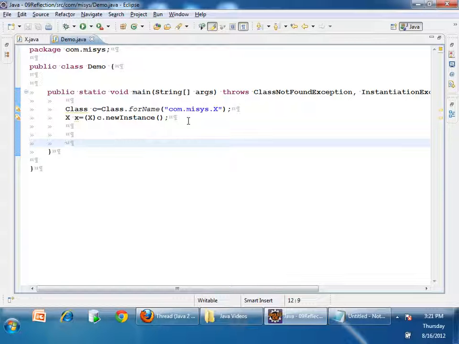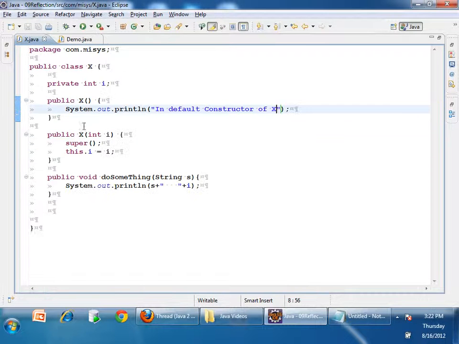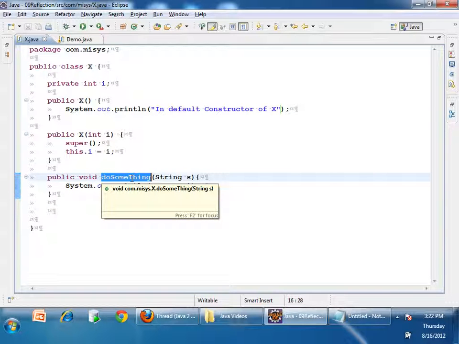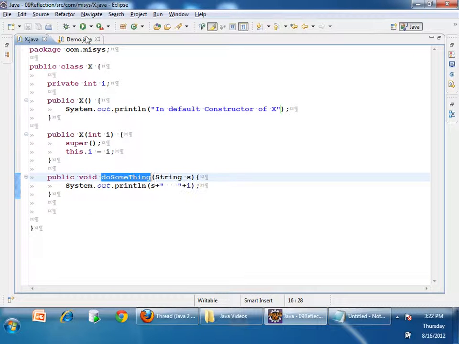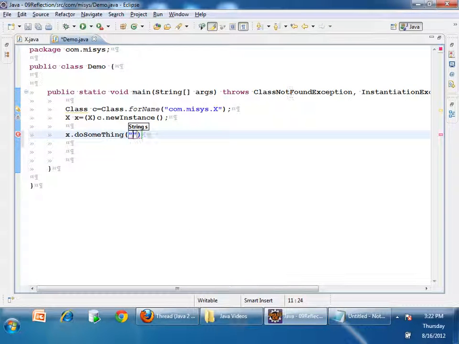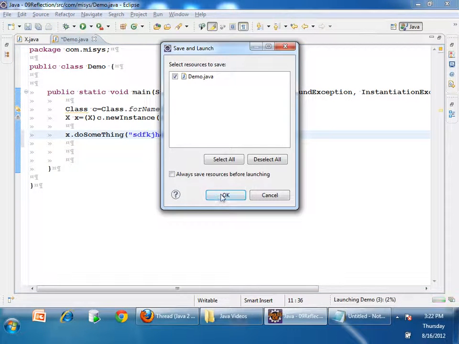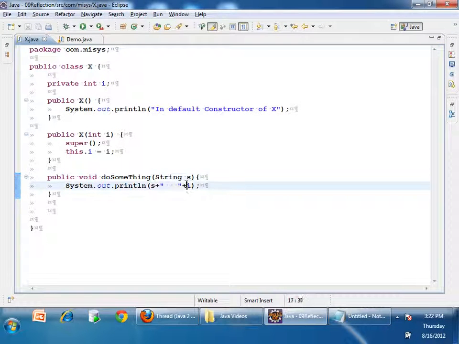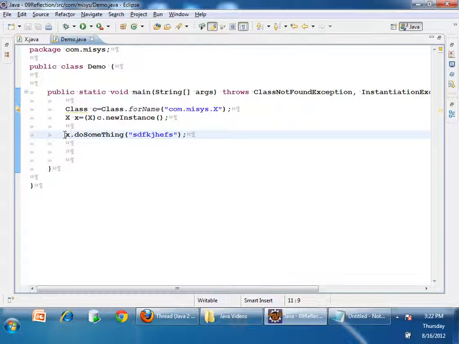Now the next thing I want to do is call the method doSomething on that object x, but not directly. I could call it like this now: simply x.doSomething. I can pass a value. If I pass it, I printed, right? The default value, what did I print? The default value of i is 0. I printed it. But I don't want to do it like this. I want to do it without calling directly.